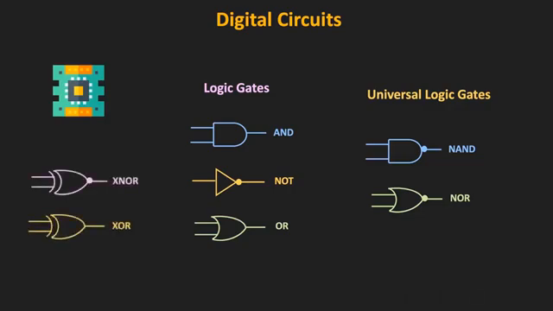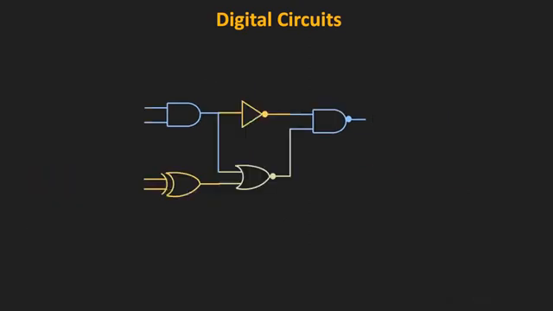So using all these logic gates, it is possible to perform different logic operations. And any logic operation which can be implemented using these logic gates can be expressed using a Boolean expression. And using Boolean algebra, it is possible to minimize the Boolean expression. So the minimization of the Boolean expression is also a very important part of digital circuits, because with the minimization, it is possible to reduce the number of logic gates required to implement a certain logic operation. So in the upcoming videos, we will learn more about these different logic gates, and we will see how different functions can be implemented using them.